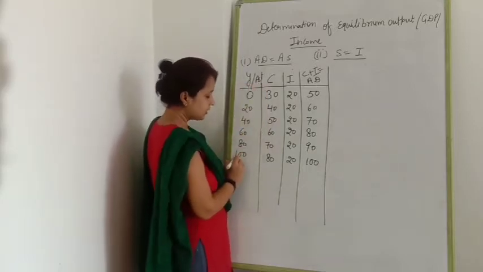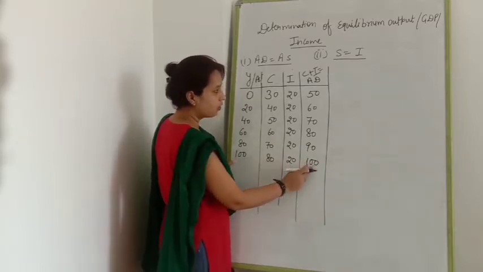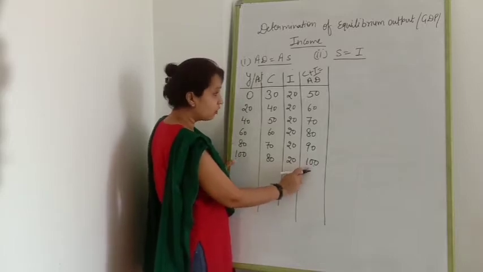This AS is equal to AD. You can see very easily, your AD is equal to AS. This point is known as an equilibrium point.